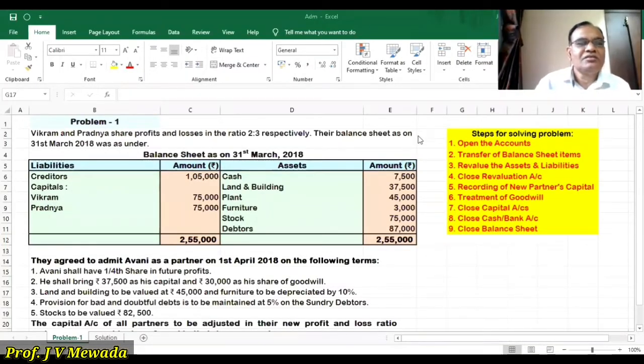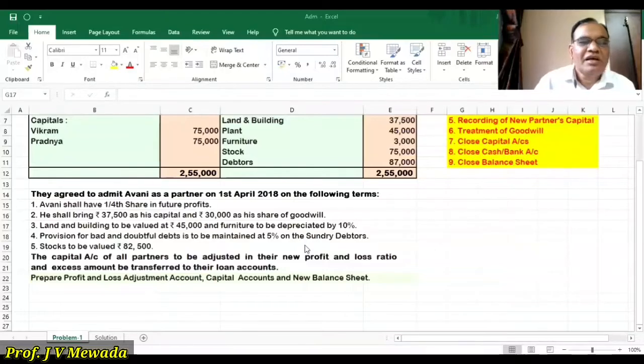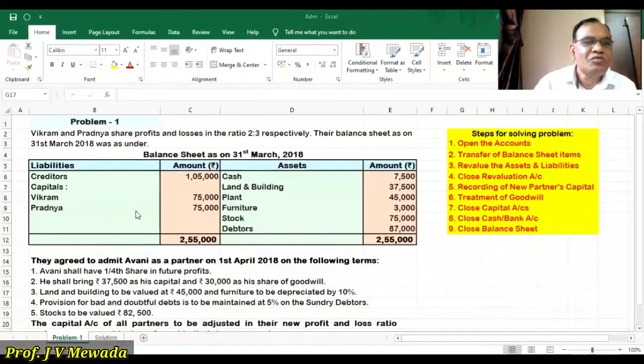Hello friends, today we are going to solve problem number 1. In a problem of admission, we are always given the balance sheet and the adjustments. And from these balance sheet and adjustments, we are supposed to prepare certain accounts which are given at the bottom of the sum.